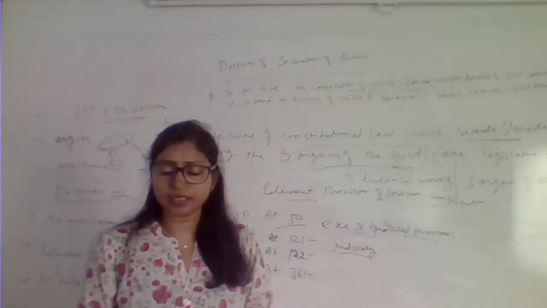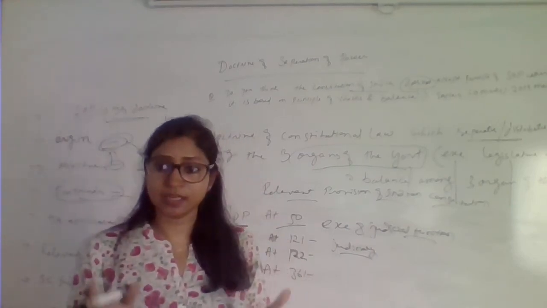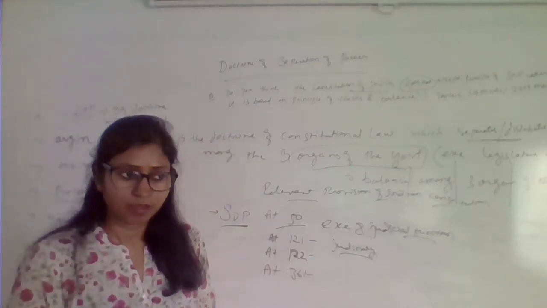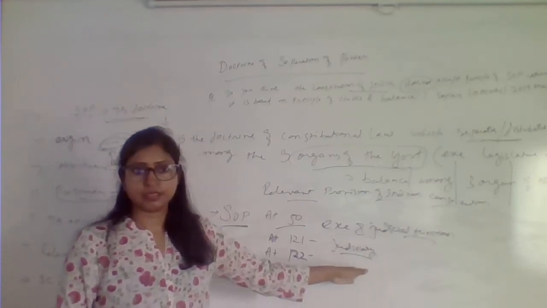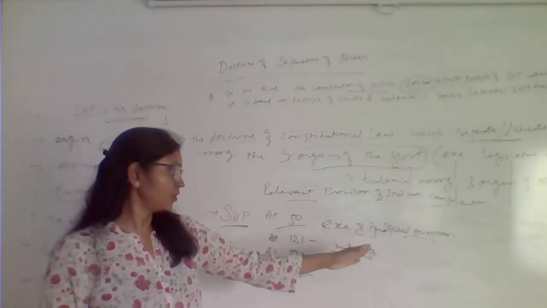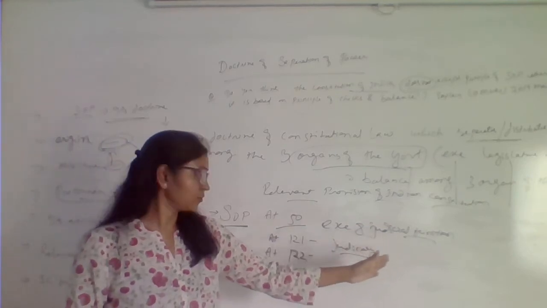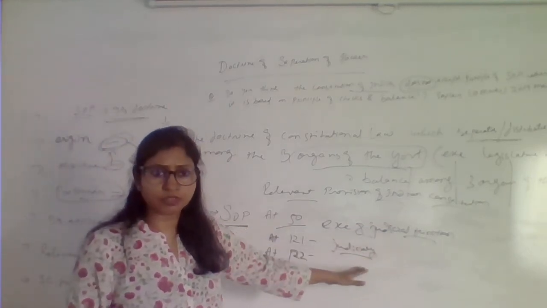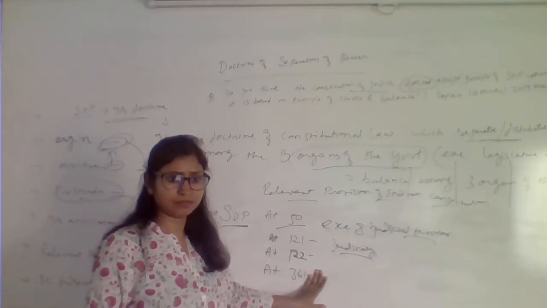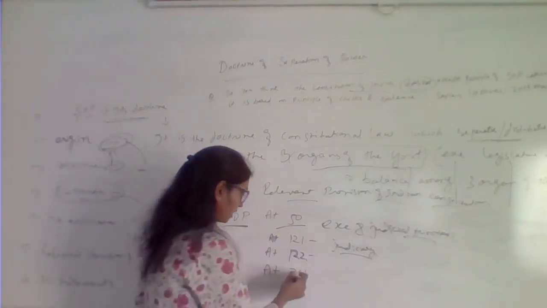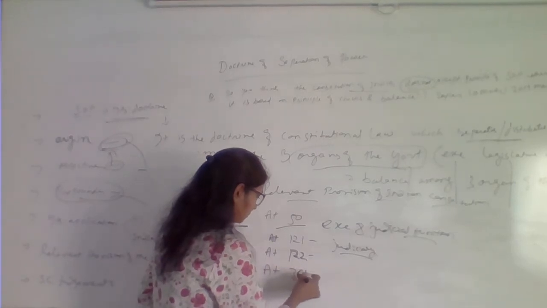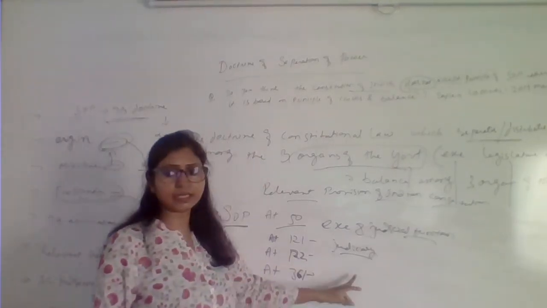That deals with the President and the Governor, who, for their official discharge of the function, cannot be called in question in a court of law. It means the court cannot intervene in the official discharge of duty of the President and Governor.